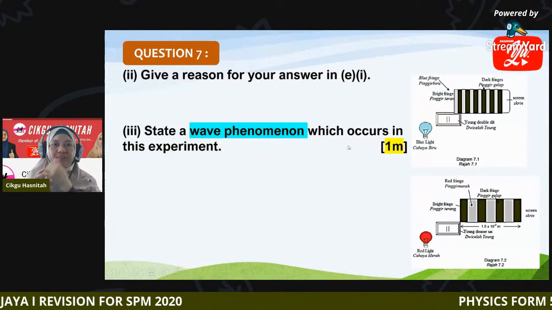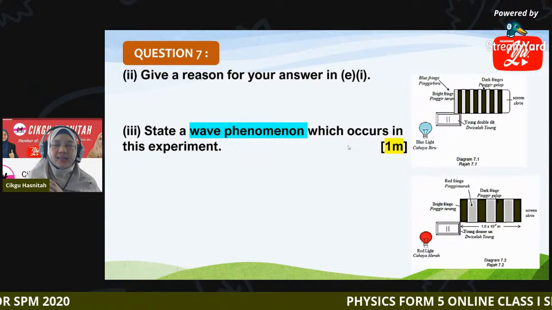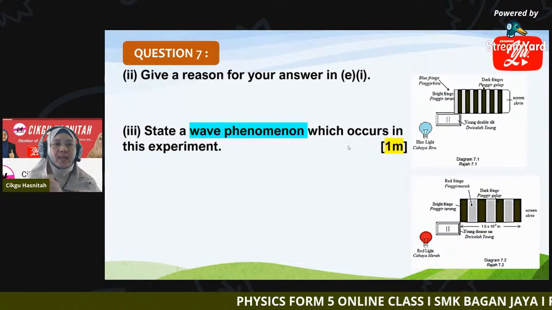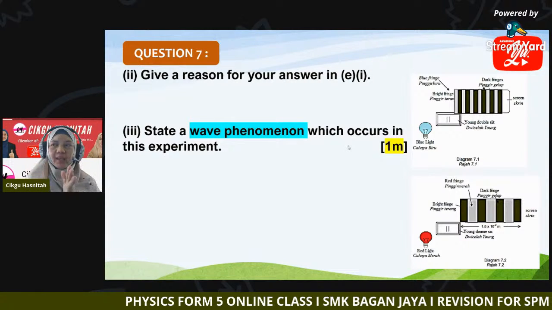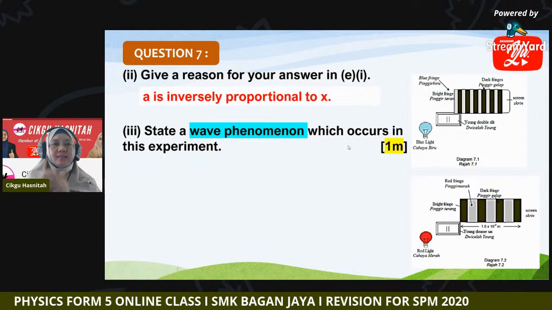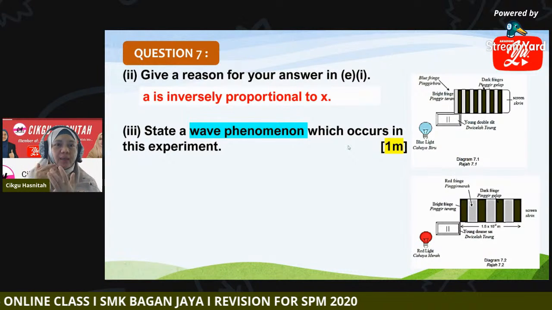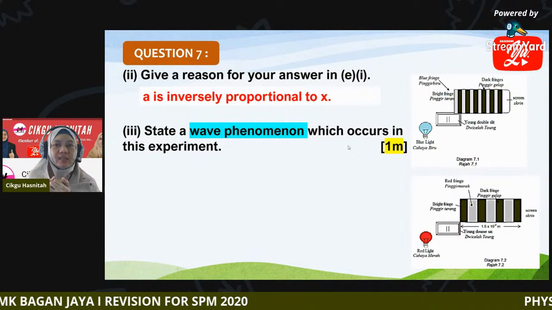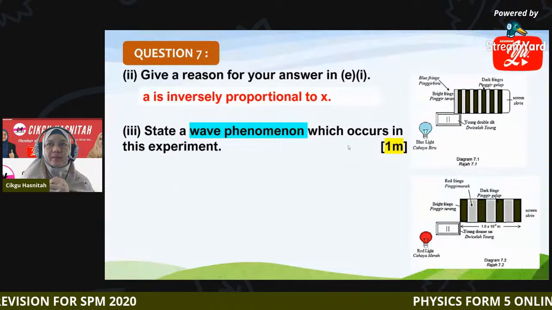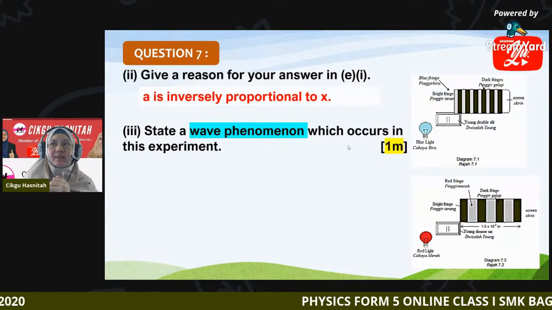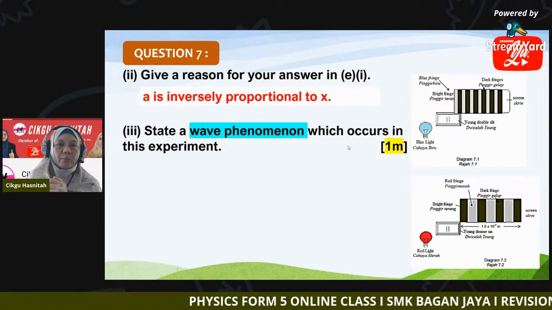Now give a reason for your answer in E1. Why do you say x decreases when a increases? This is because, as I mentioned just now, they are inversely proportional. a and x are inversely proportional.